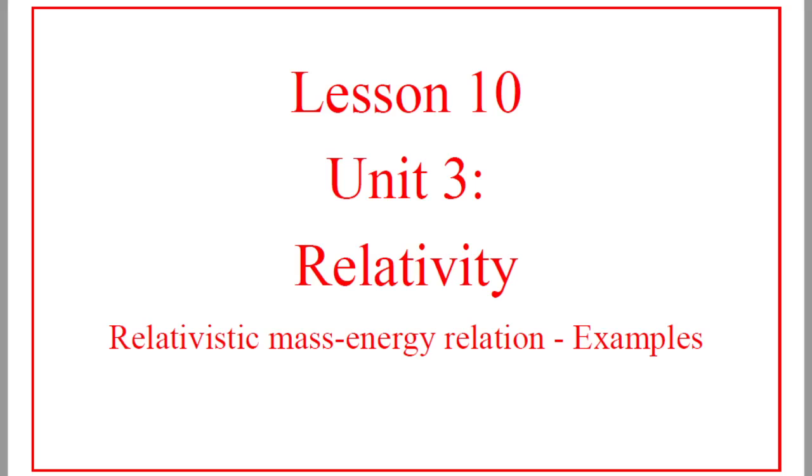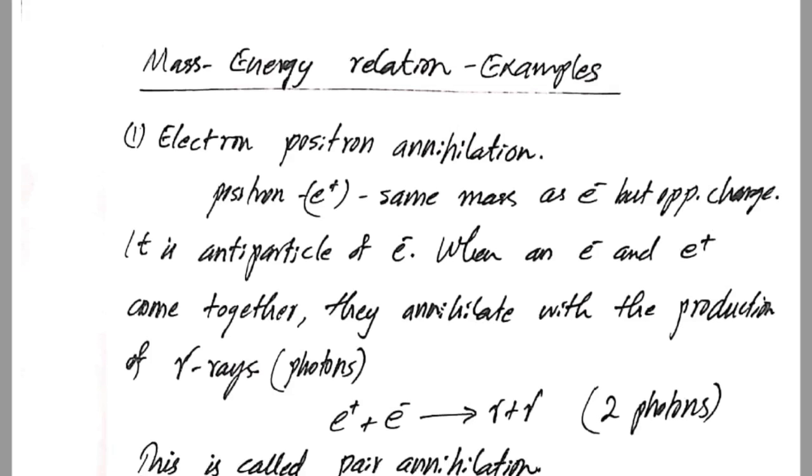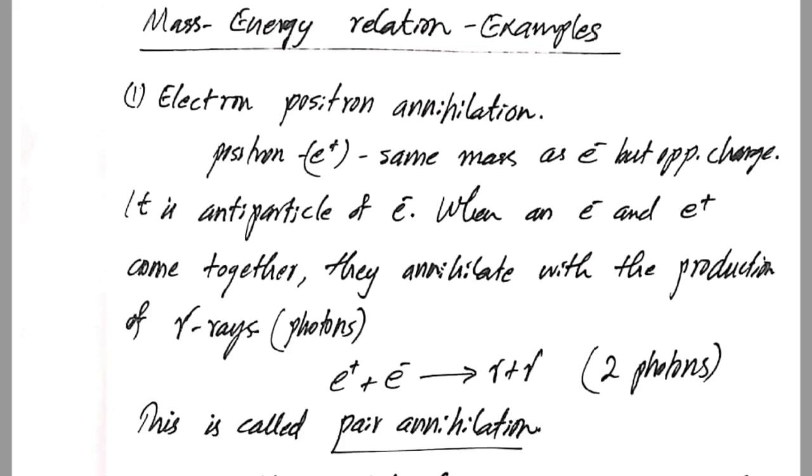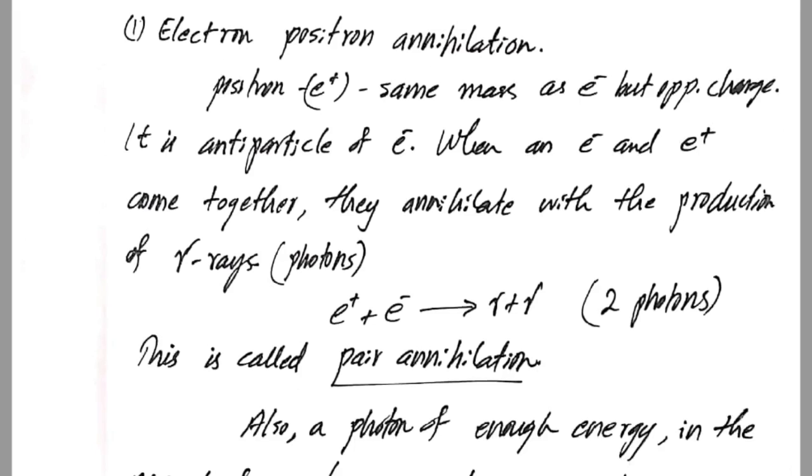It shows the equivalence between mass and energy, and it shows that mass can be converted into energy and energy can be converted into mass. So there are many examples for this conversion of mass and energy. Here we will discuss some of the examples. First one is the electron-positron annihilation and pair production. First we will discuss the electron-positron annihilation.